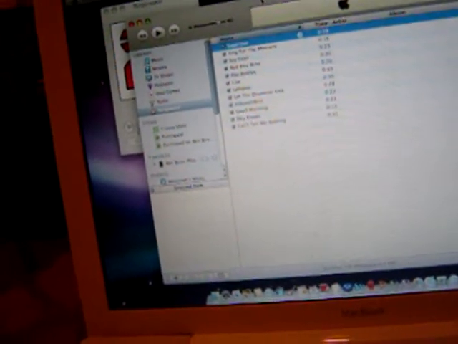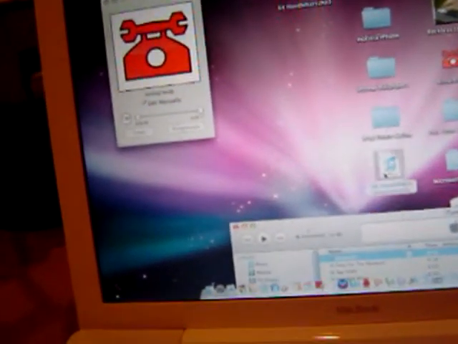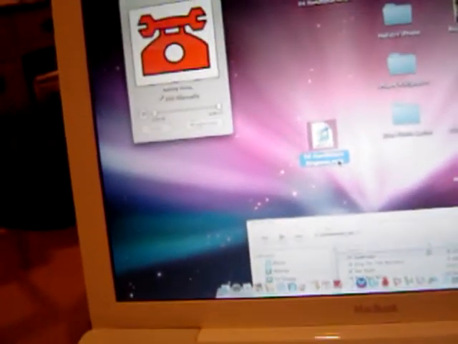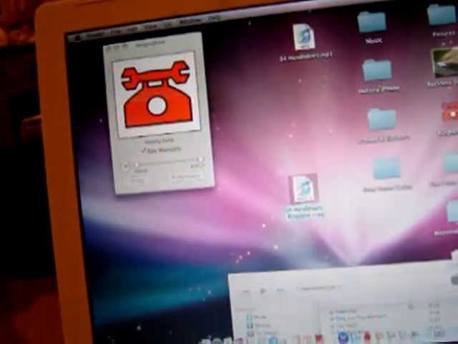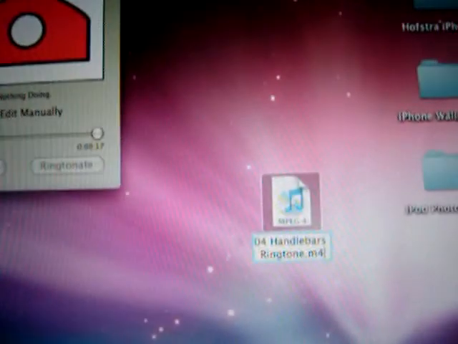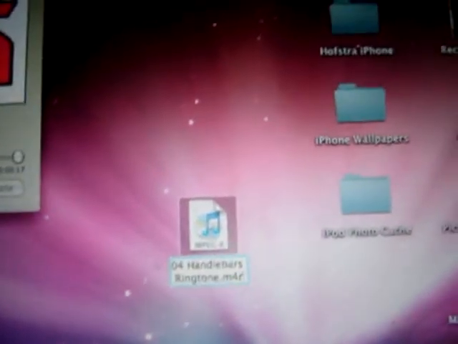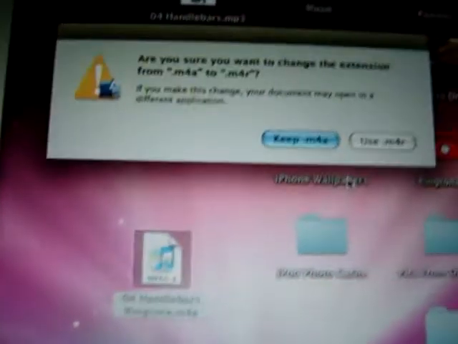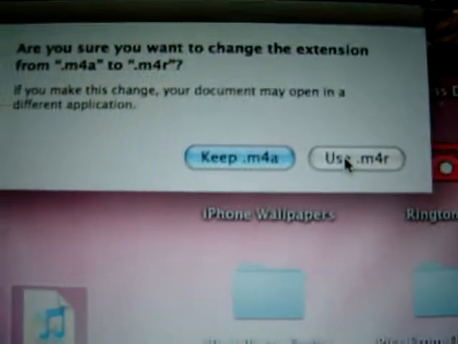What you wanna do, go to your home screen, and the one that says ringtone.m4a, you want to change that to M4R. And yes, it asks you to use M4R. You click yes, use M4R.